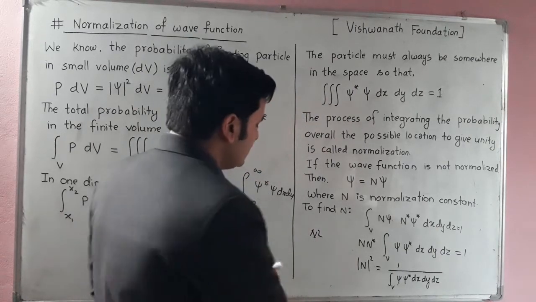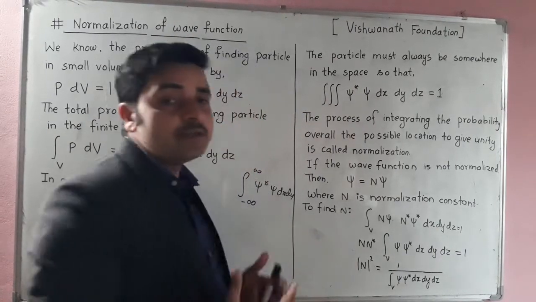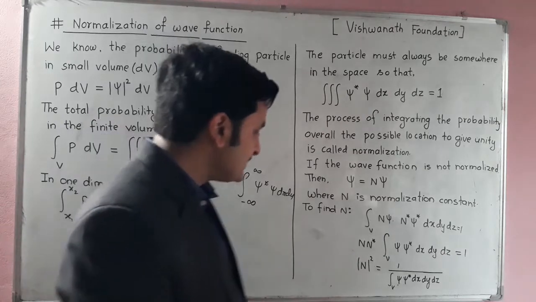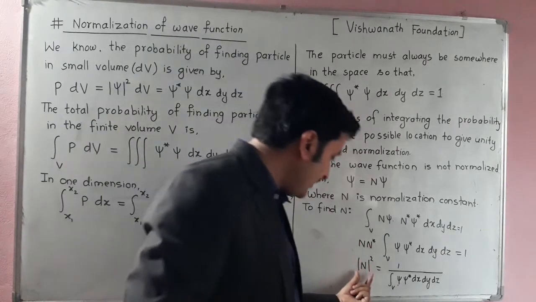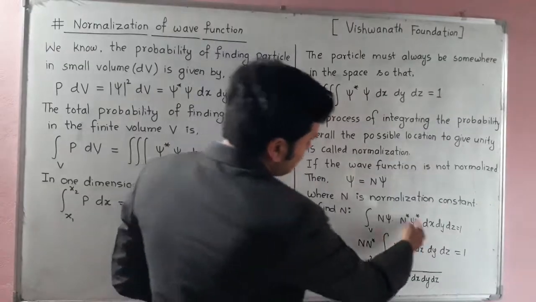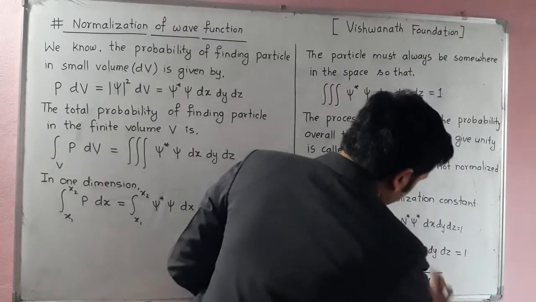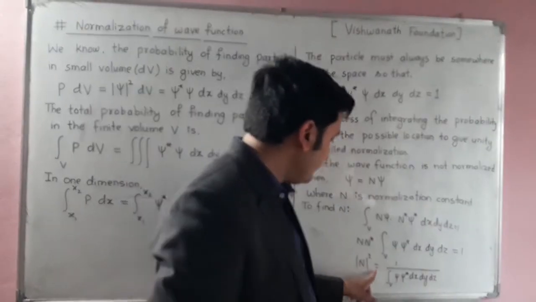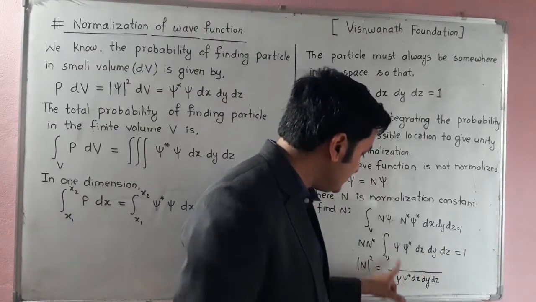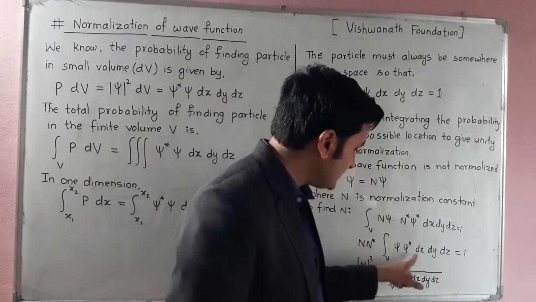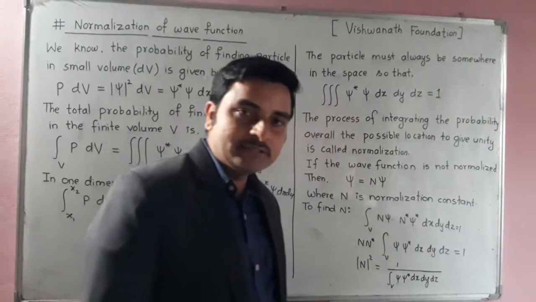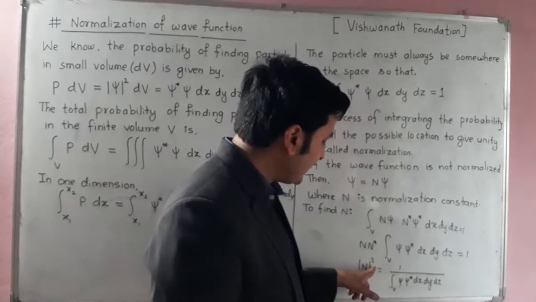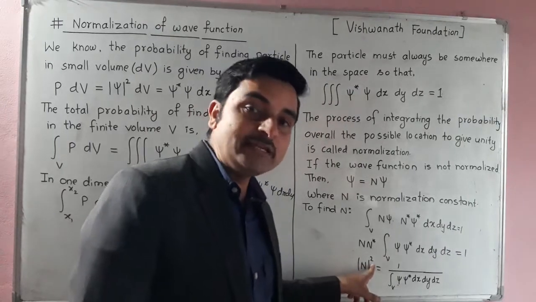But sometimes it can also be a complex quantity. In such a case we have to write modulus of N square is equal to 1 divided by the integration of psi star psi. Then you will get the value of N square, and after calculation you can find the value of N easily.